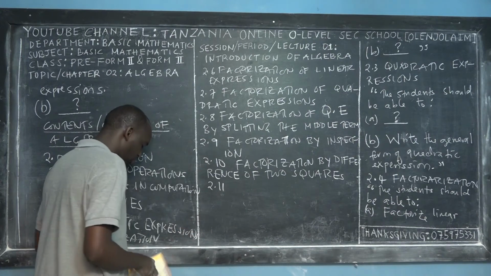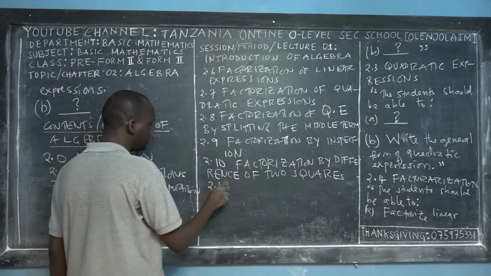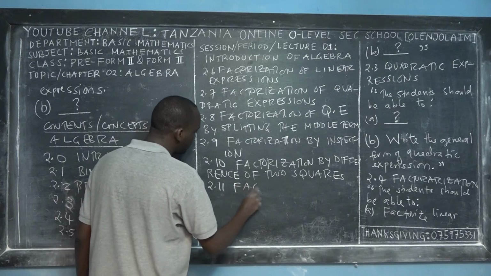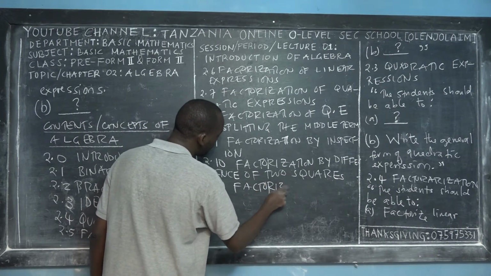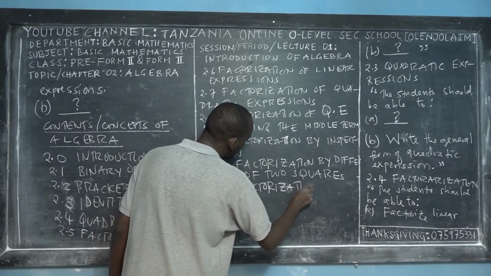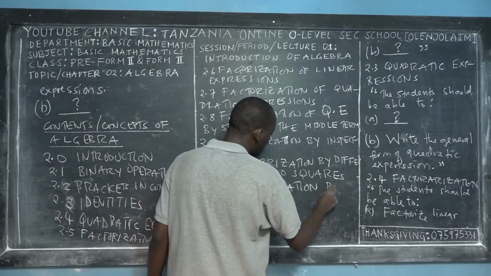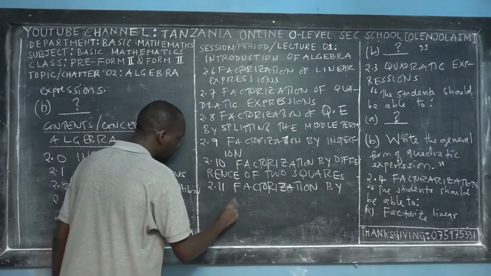Then you have 2.11, factorization by perfect square. This is the fourth method. So I will teach you four methods of factorizing, very important in the Form 2 exam, very important in the Form 4 exam. Factorization by perfect square.